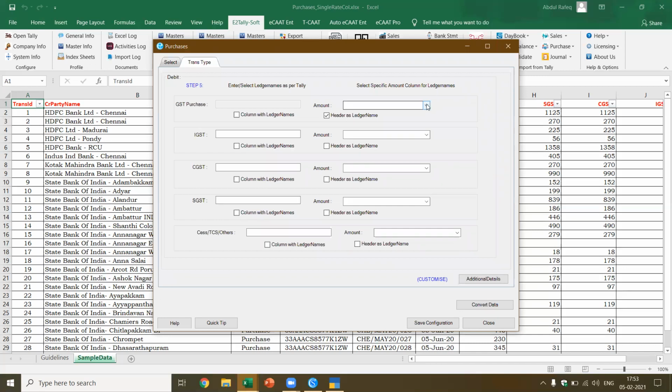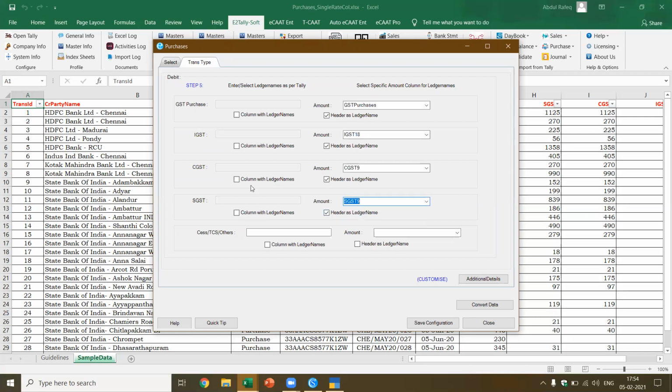So here, what is it that I want? I want GST purchases. Now just see the magic of what happens as we go. Header as ledger name. I'm going to select the IGST. Where is the IGST? I just type I, and the IGST will come. I've got this. Again, I want CGST. I just go here and type C. Now you see CGST is selected. Now I want to select this SGST. I just type it, yes, SGST is collected.